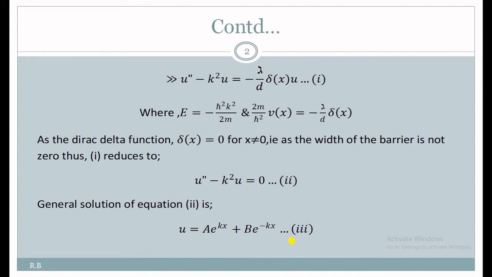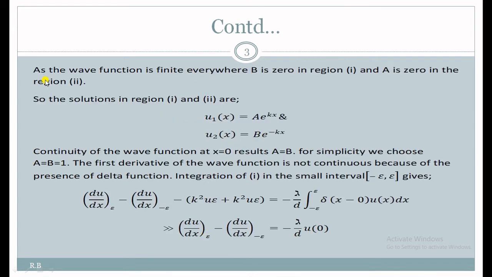So in region 1, the value of b must be 0, and in region second, the value of a must be 0. As the wave function is finite everywhere, b is 0 in region 1 and a is 0 in region second. Since it must be finite, it cannot be infinite, that's why.